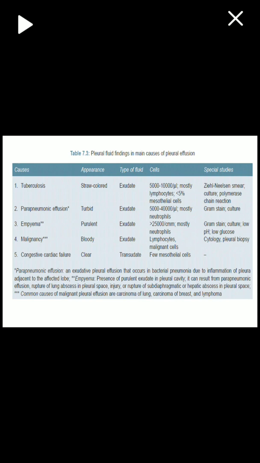Malignancy will show lymphocytes and malignant cells, no inflammatory cells, no neutrophils, and cytology will confirm which type of malignancy it is. Then if the pleural effusion is due to congestive cardiac failure, the appearance will be clear as it is a transudate, and it will not show any type of cells, only a few mesothelial cells.